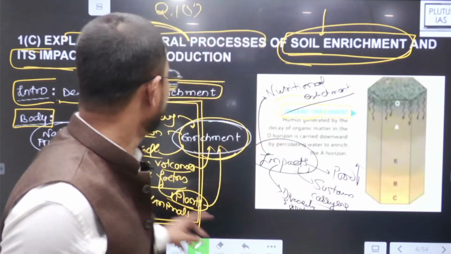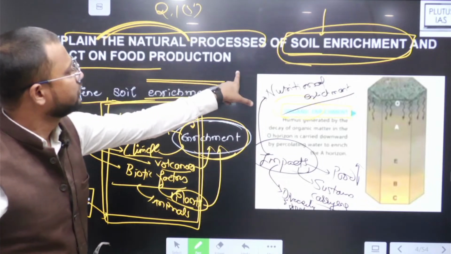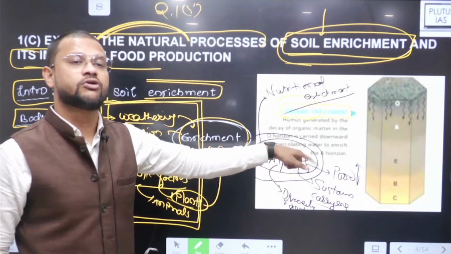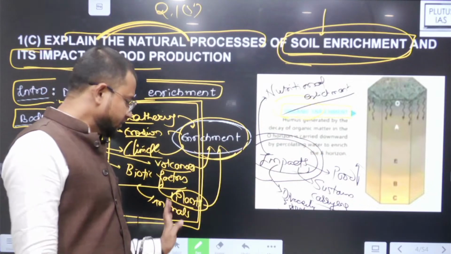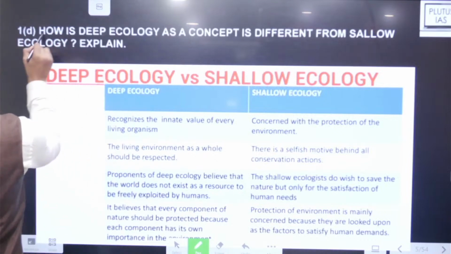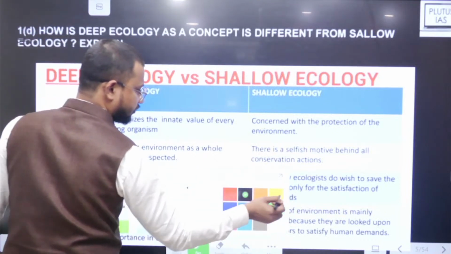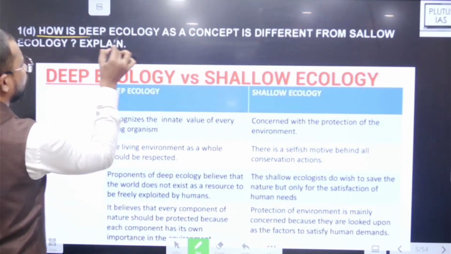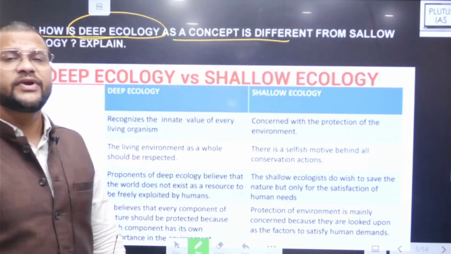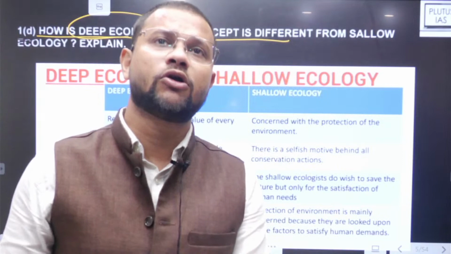Yes, good. So this is how soil enrichment impacts food production in a positive way. Got it? And then conclusion. Okay. So, next, D. First का D है. So, how is deep ecology as a concept different from shallow ecology.